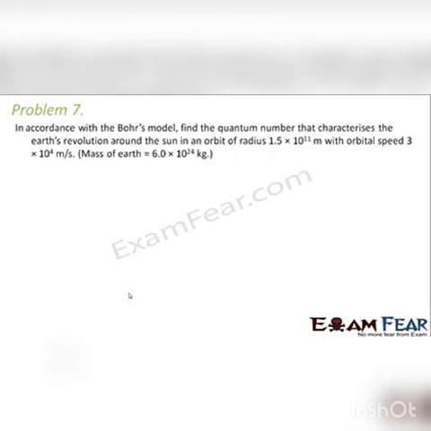Now let us look at the last problem for this lesson. In accordance with Bohr's model, find the quantum number that characterizes the Earth's revolution around the Sun in an orbit of radius 1.5 into 10 to the power 11 meters with an orbital speed of 3 into 10 to the power 4 meter per second. Mass of the Earth is given as 6 into 10 to the power 24 kgs. So it says that we have to assume that the Earth's revolution around the Sun is in accordance with Bohr's model. So what does Bohr's model say?